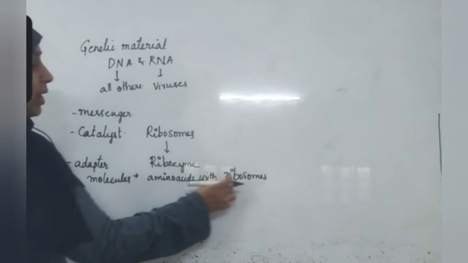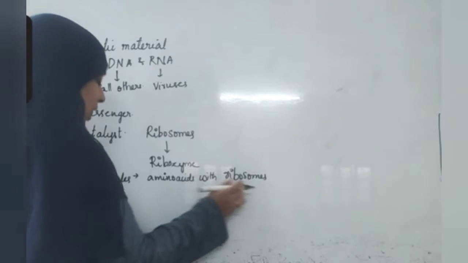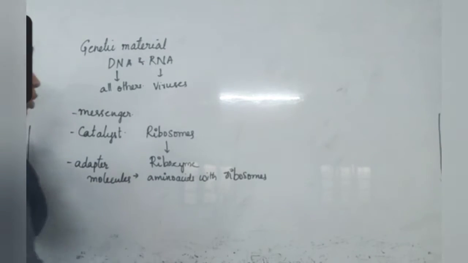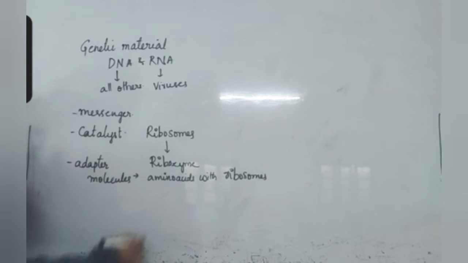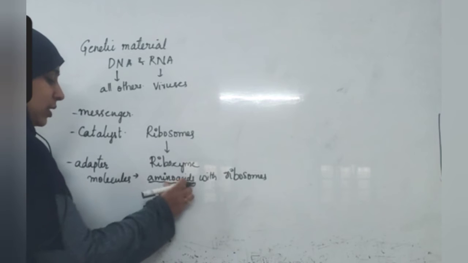Amino acids bind with ribosomes with the help of RNA molecules. This binding is very important for synthesis of proteins. Amino acids are making proteins.